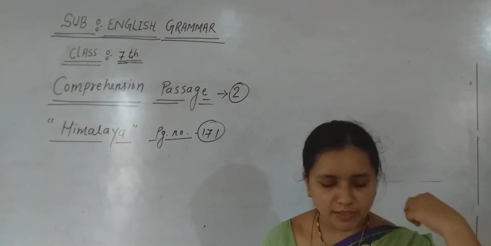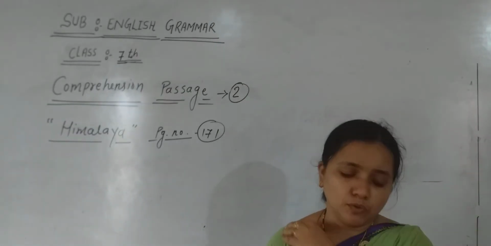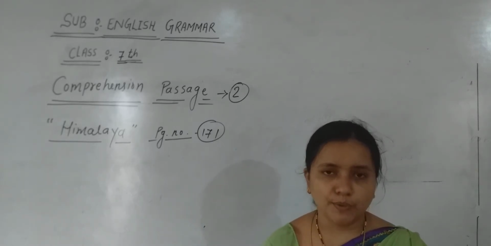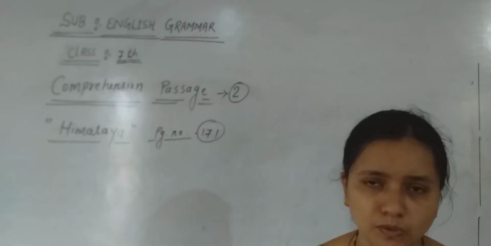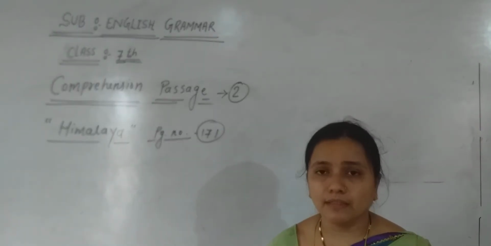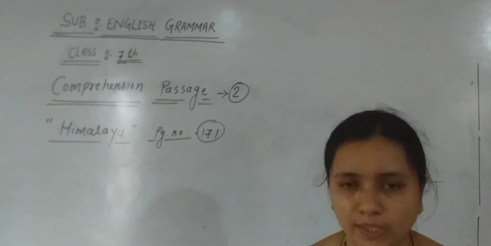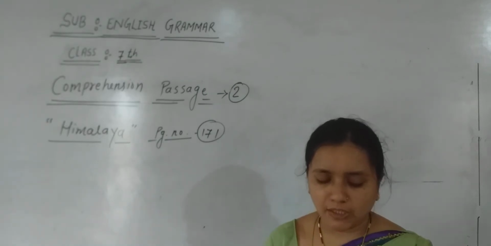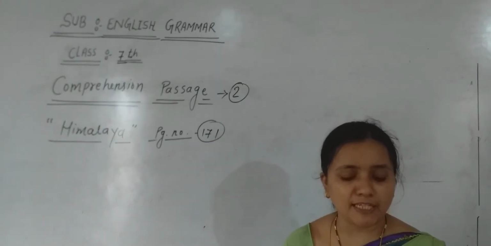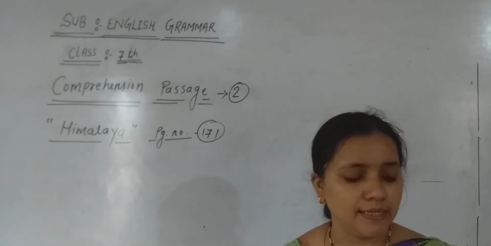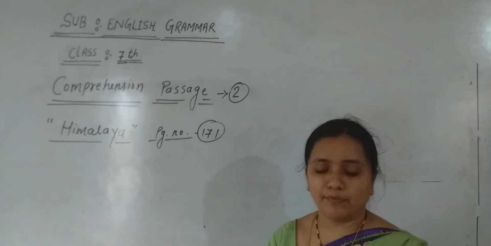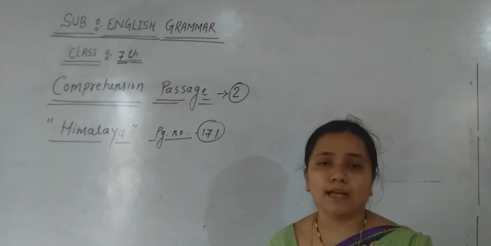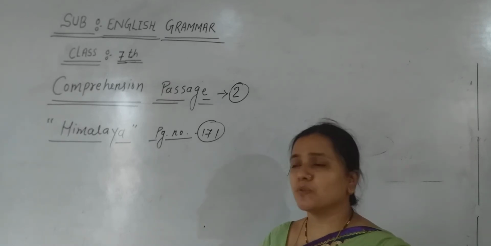So the first, as you can see, the space is not provided for writing the answer. So you can just take a page and note down the answers, or you may just take the answer if it is given in the paragraph. So let us see. The first question is, the name Himalayas means the abode of snow. Give reason. We have to just give a reason why Himalaya means the abode of snow.